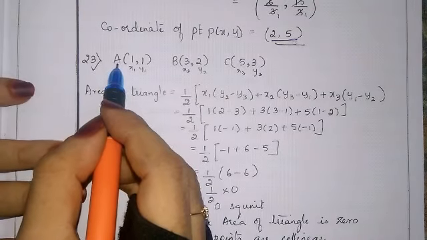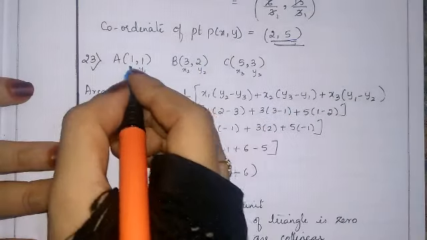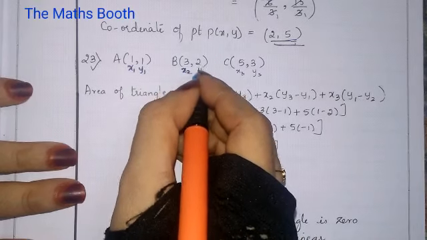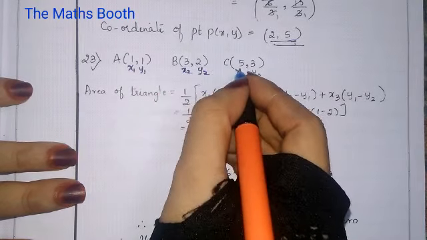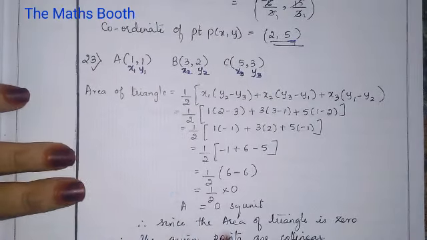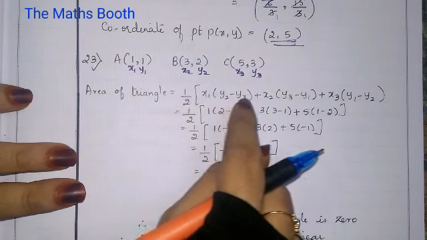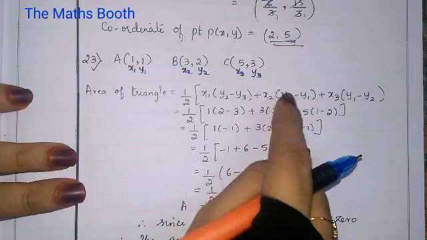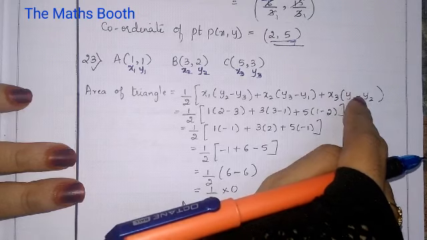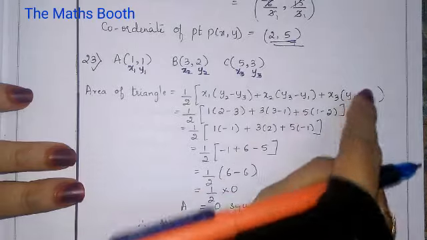Here the points are A(1,1), B(3,2) and C(5,3). This is x1, y1. The second point is x2, y2 and the third point is x3, y3. Now we know the area of triangle formula is half into x1 (y2 minus y3) plus x2 (y3 minus y1) plus x3 (y1 minus y2). To solve all problems we need to be perfect in formulas first.